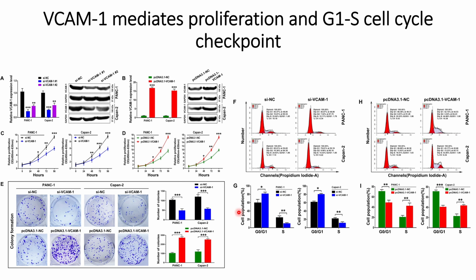So all these results indicate that VCAM1 helps in proliferation. At the same time, it also affects the cell cycle at the G1-S checkpoint.